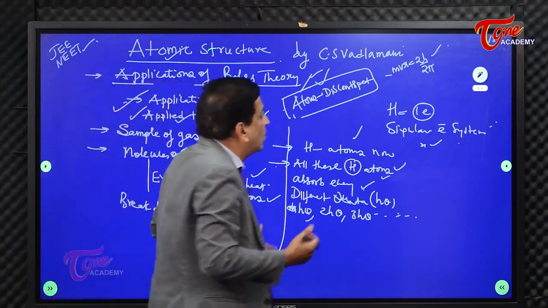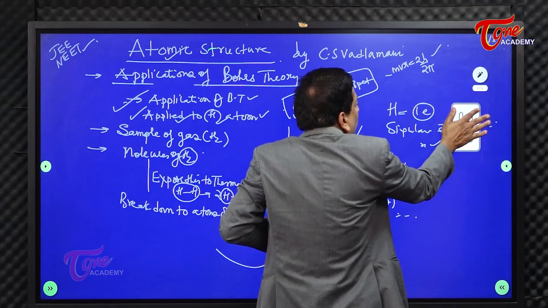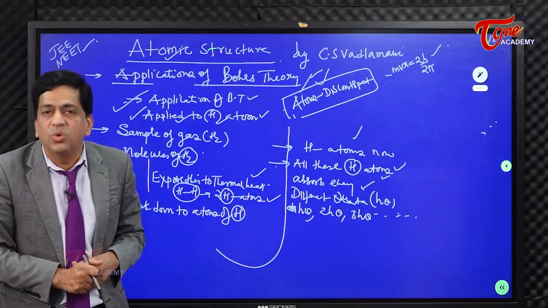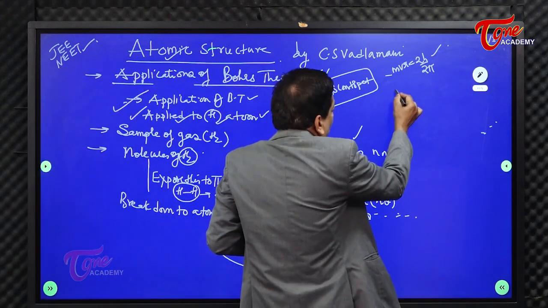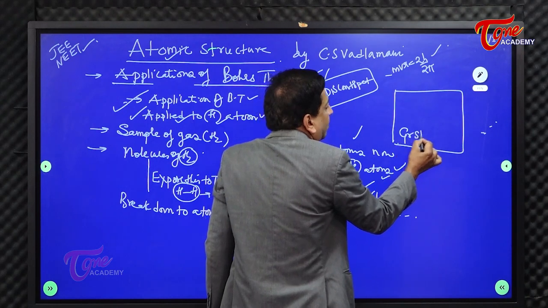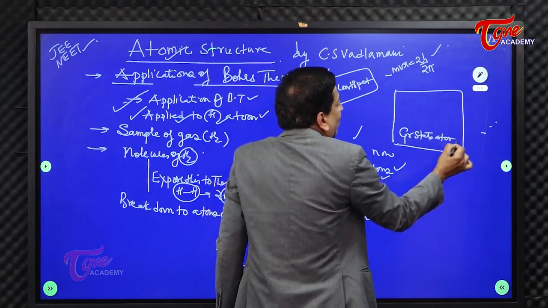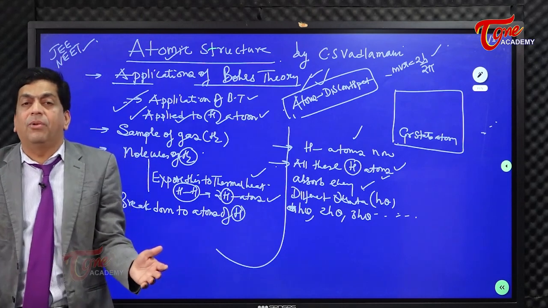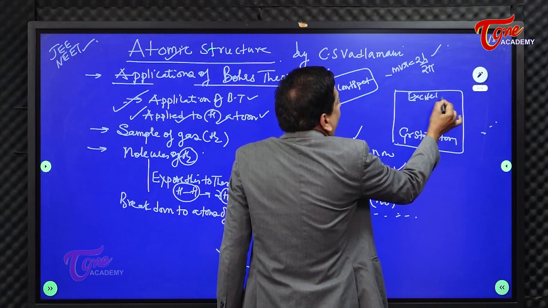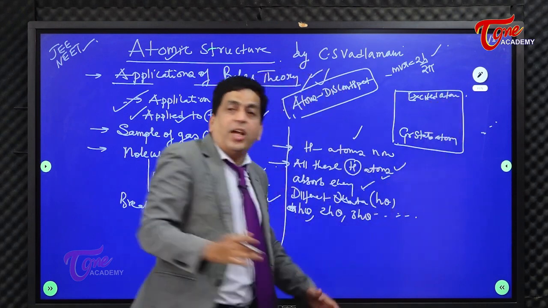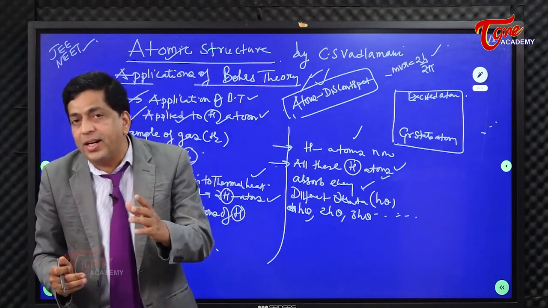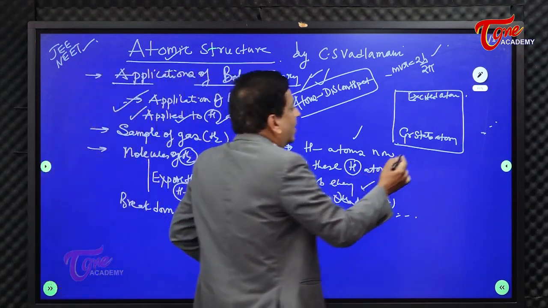Now what will happen is, if someone is asking me like this, watch carefully, this is the language which you are supposed to use as a science student. Someone is asking me, this is a ground state atom, right? And you have here an excited state atom. Someone asked me, what is the difference between a ground state atom and an excited state atom? Then I can simply say